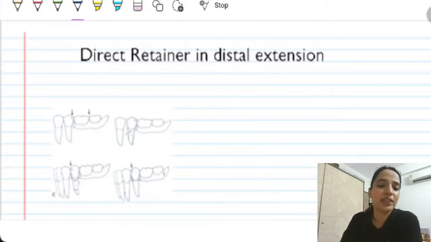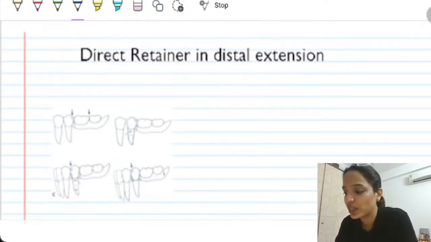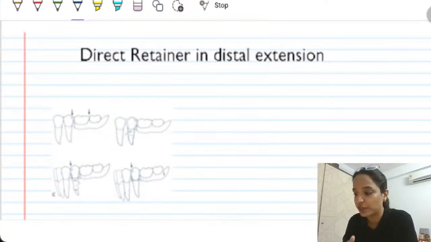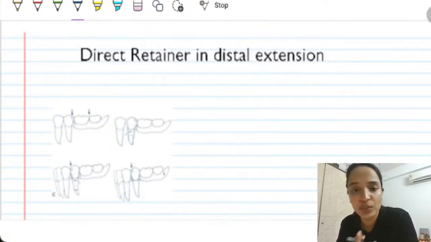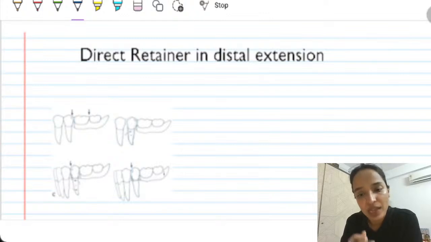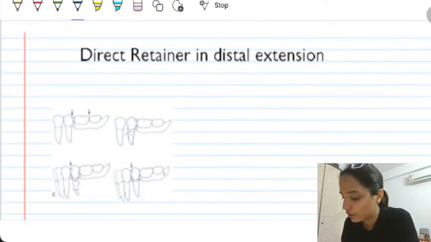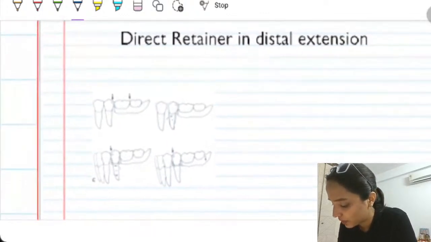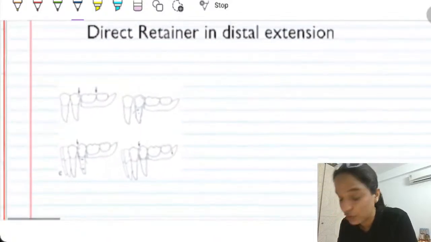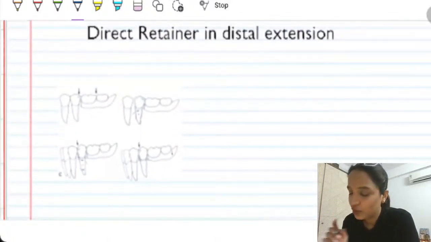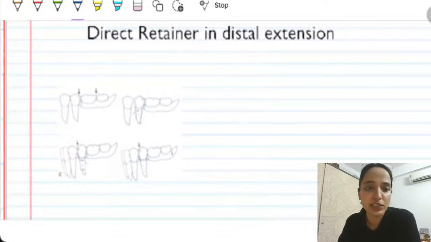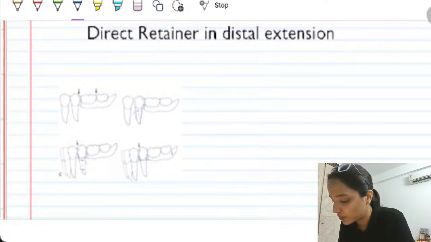Now, why is the direct retainer situation in distal extension difficult or confusing? So, all of those students who are saying no or confusing, in the next 10 minutes, you will be able to solve this. Keep that much trust in me. Fine. And if you're able to solve this, you do let me know. Right? So, direct retainer in distal extension situation. Why is this area so complicated? And what is the problem here?